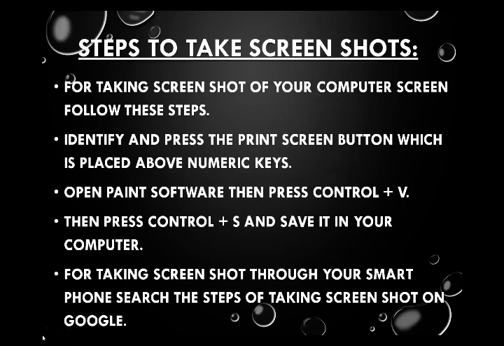Now steps to take a screenshot. For taking a screenshot of your computer screen, follow these steps. Identify and press the print screen button, which is placed above numeric keys. Open Paint software, then press Ctrl plus V, then press Ctrl plus S and save it in your computer. For taking a screenshot through your smartphone, search the steps of taking a screenshot on Google.